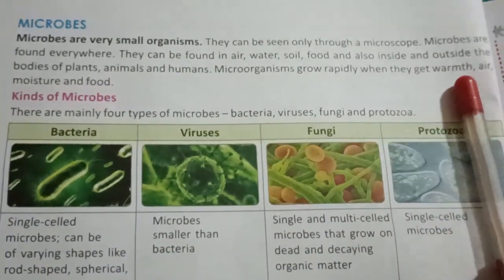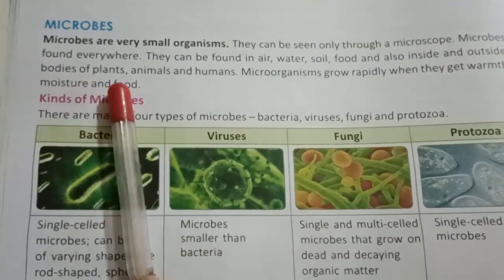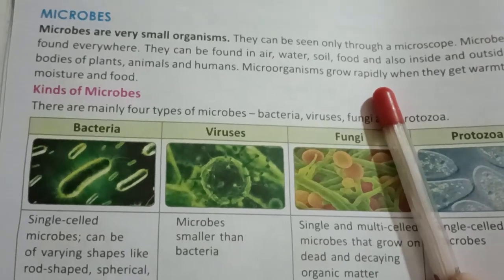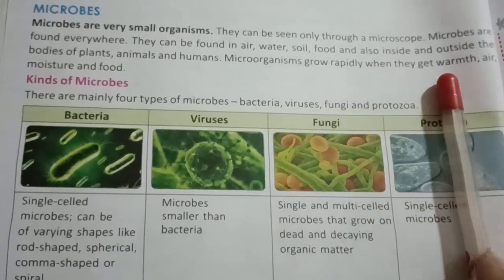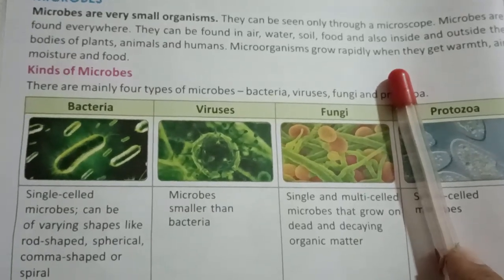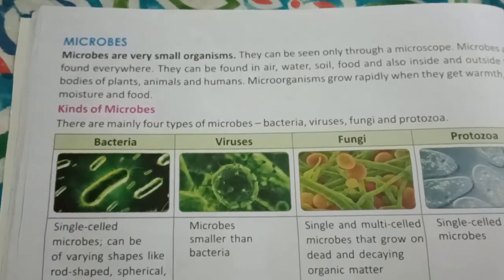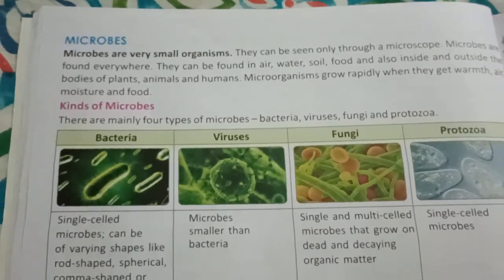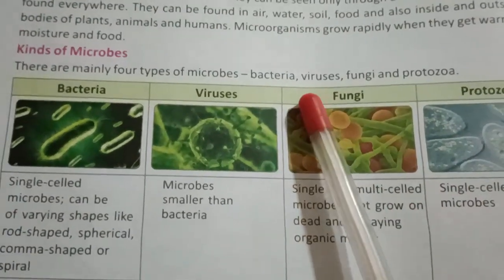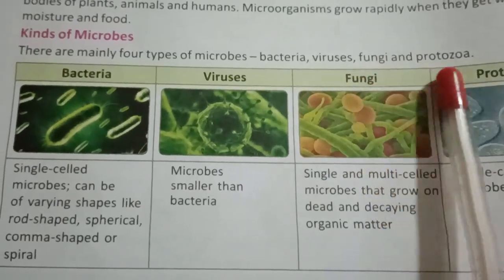So all these four things they require: warmth, air, moisture and food for their proper growth. Microorganisms grow rapidly when they get warmth, air, moisture and food. Now we will see the next point, that is kinds of microbes. There are mainly four types of microbes. The names are bacteria, viruses, fungi and protozoa.